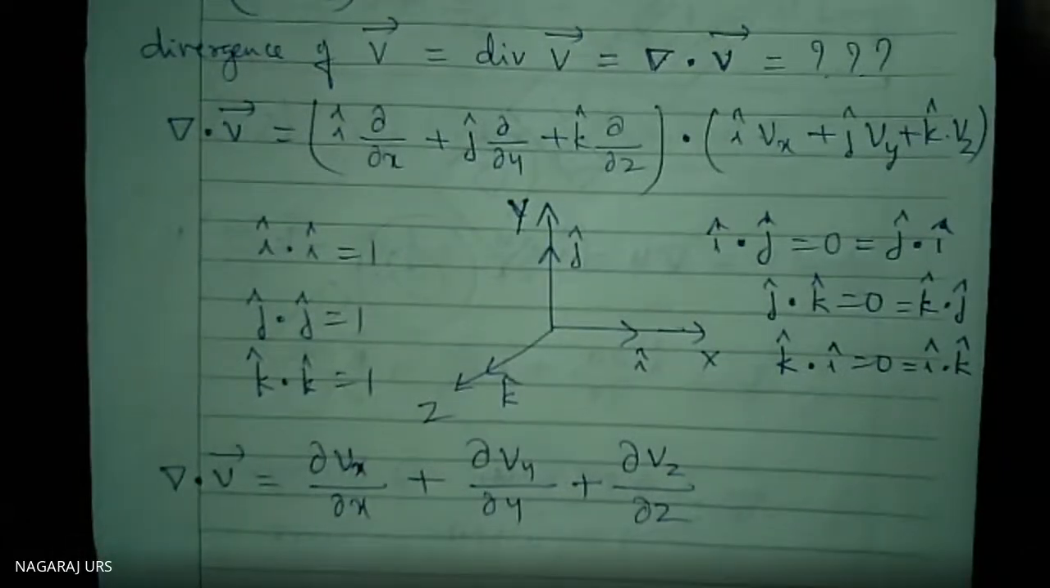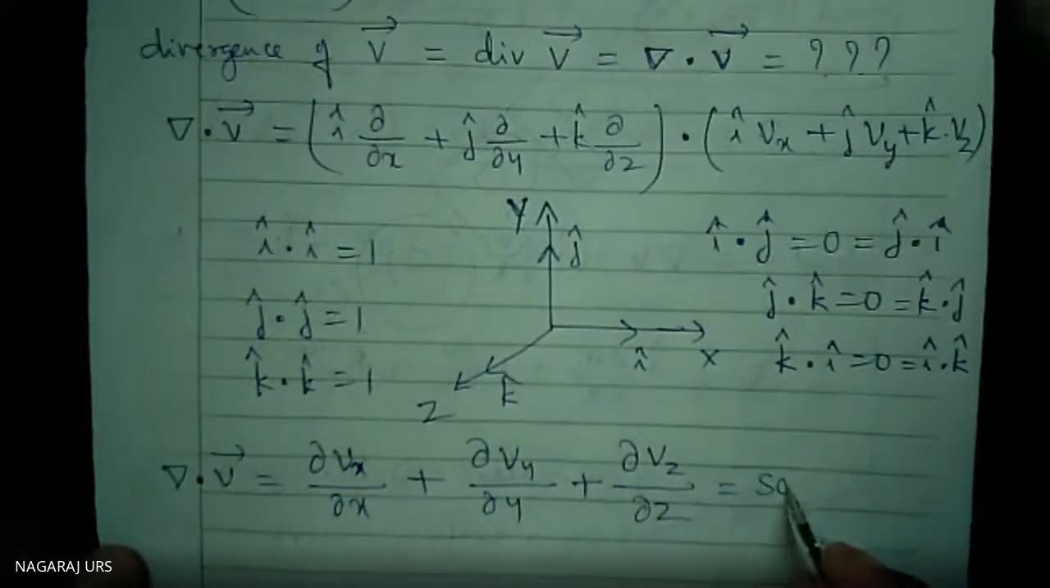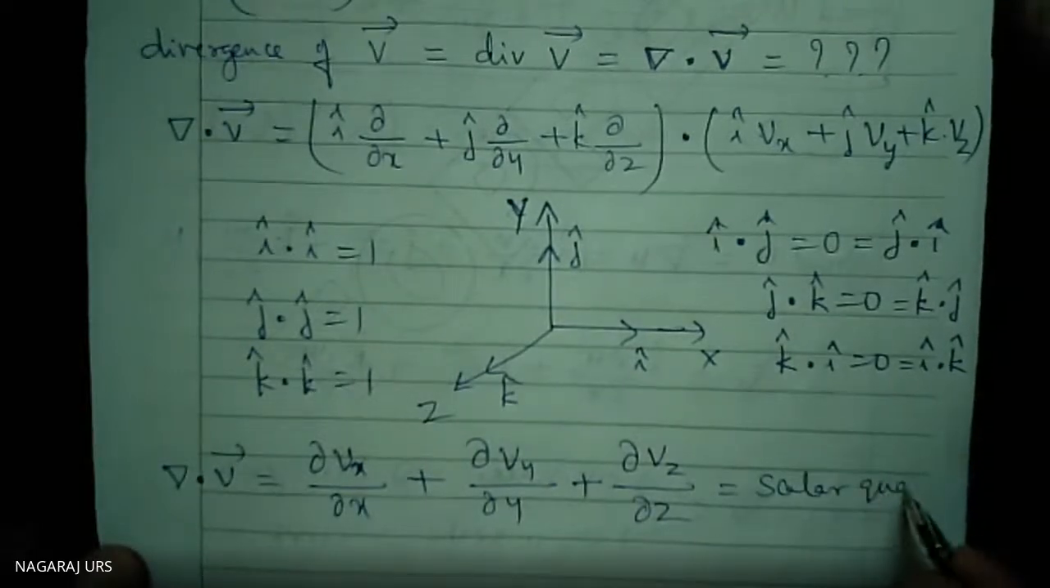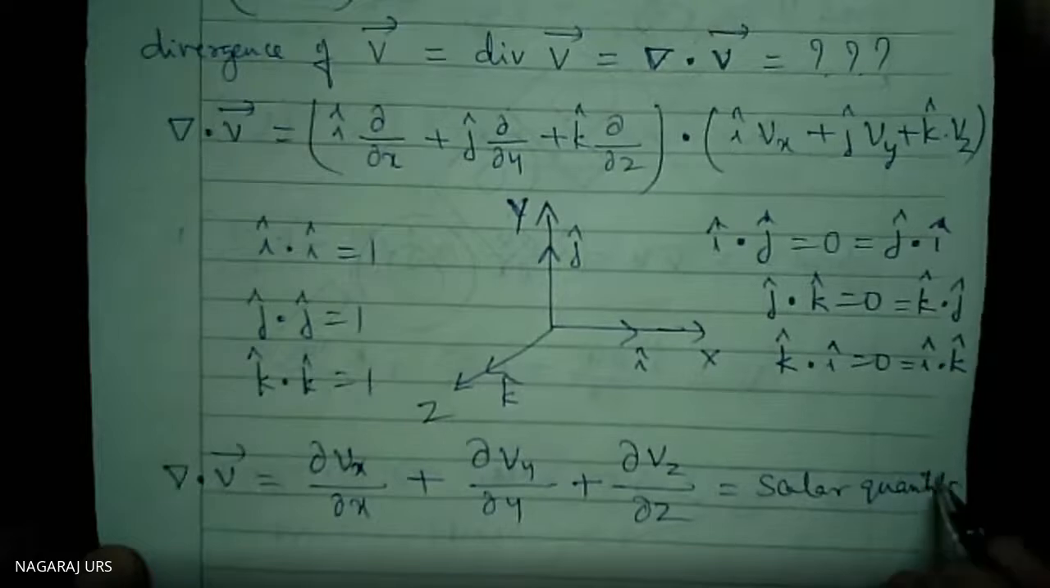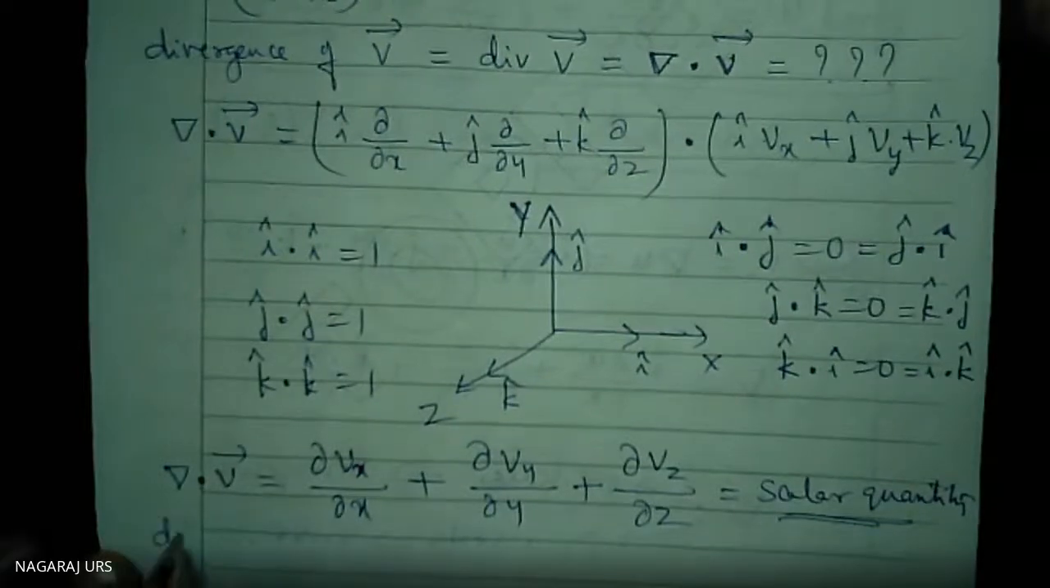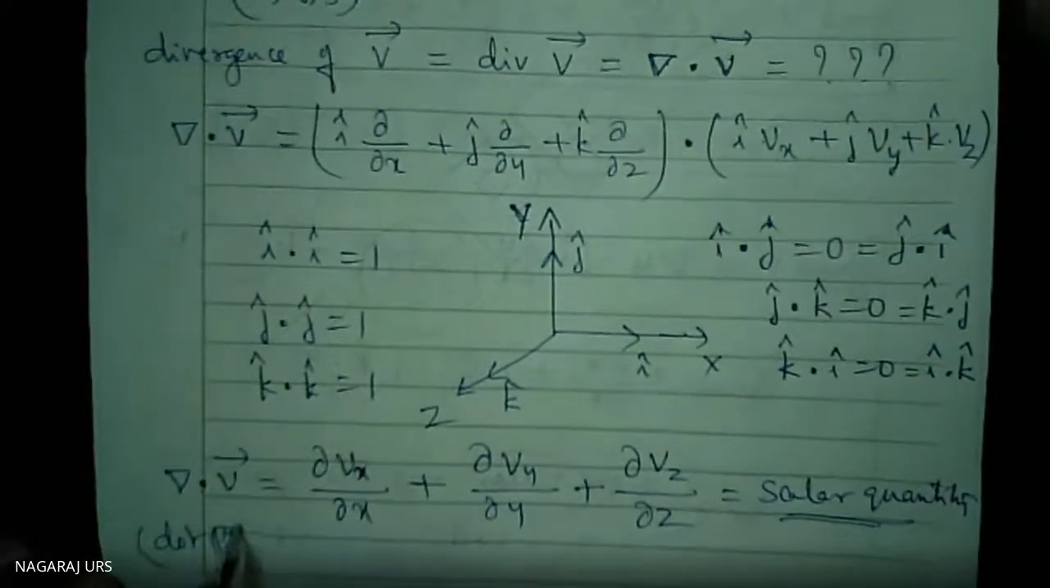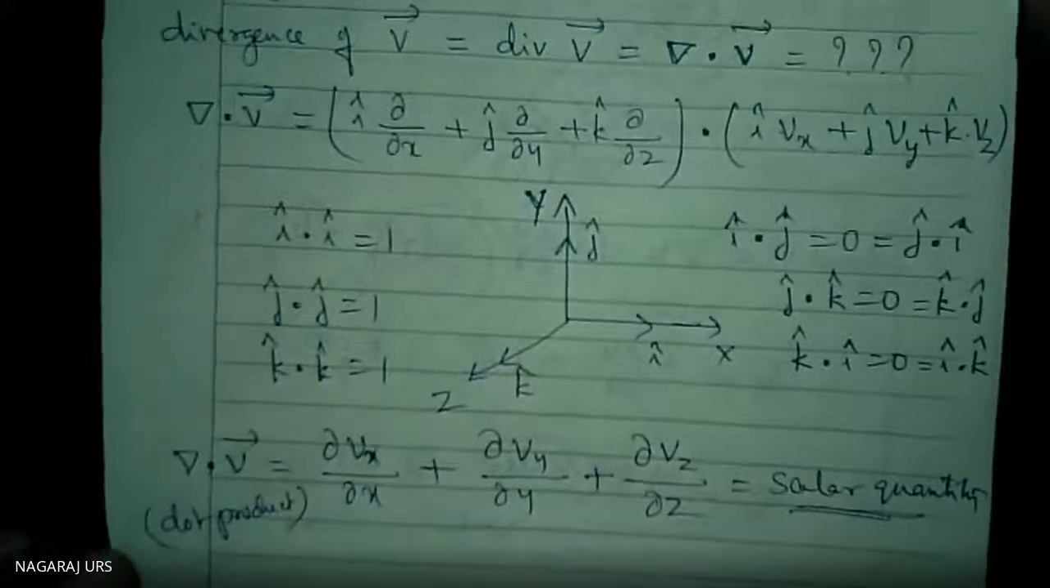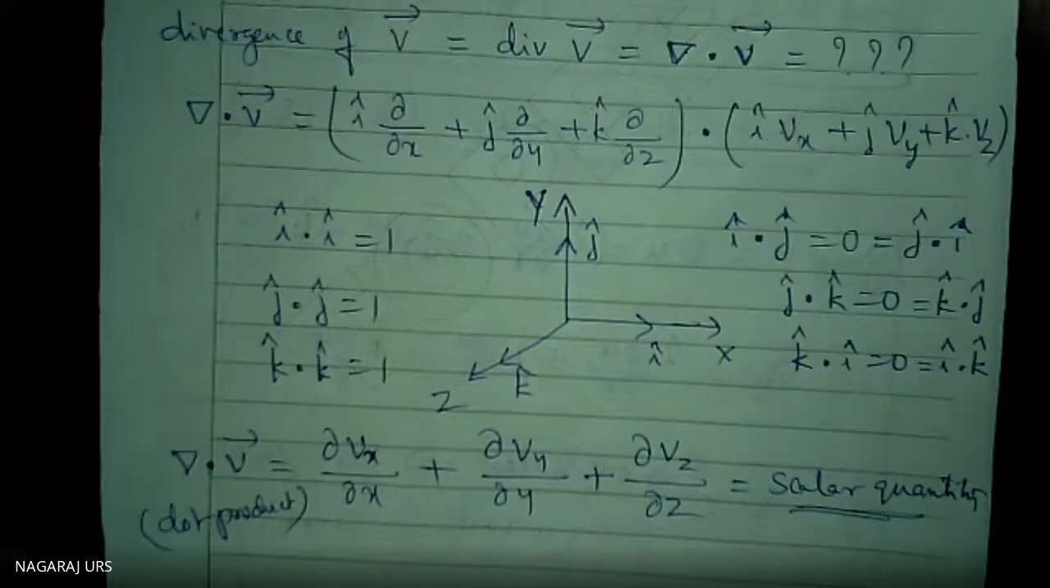This is the divergence concept. Divergence of a vector. This is a scalar quantity. It cannot be a vector quantity because it is a dot product. Dot product is always a scalar quantity. Okay, this is one concept, carries 2 marks.